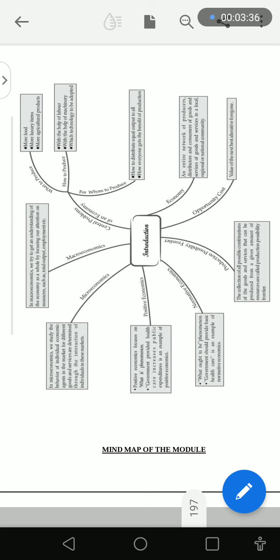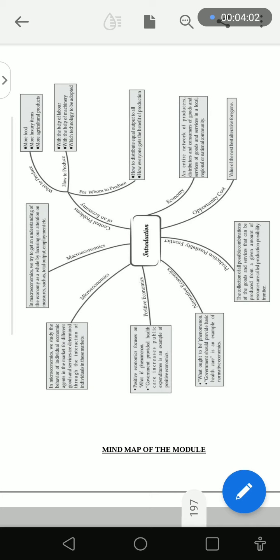Now, what is opportunity cost? Opportunity cost is the value of the best alternative forgone, and then it comes with the production possibility frontier. Production possibility frontier is the collection of all possible combinations of the goods and services that can be produced from a given amount of resources, called the production possibility frontier.